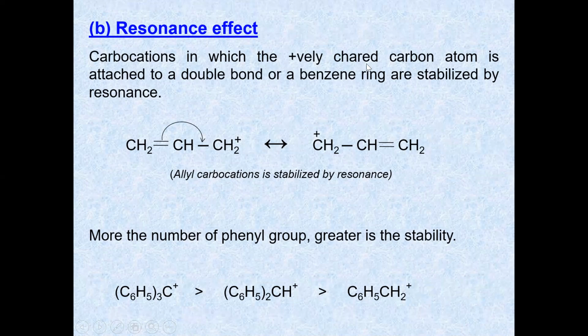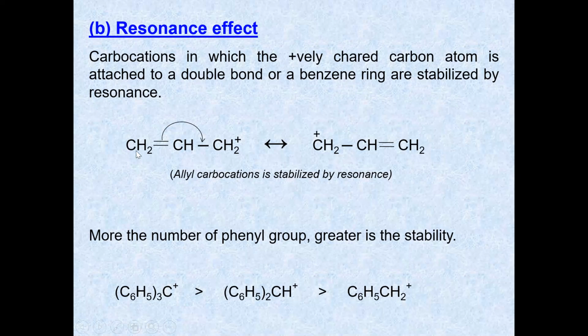Carbocations in which the positively charged carbon atom is attached to a double bond or benzene ring are stabilized by resonance.